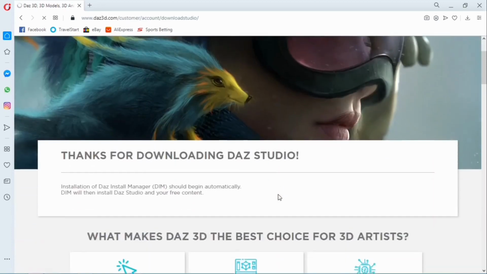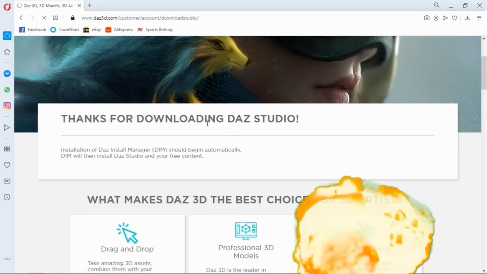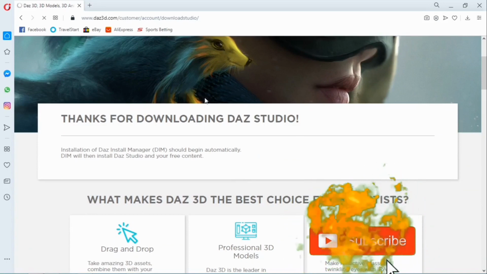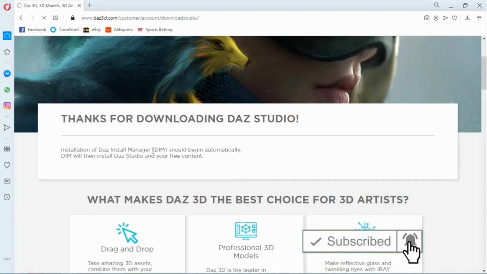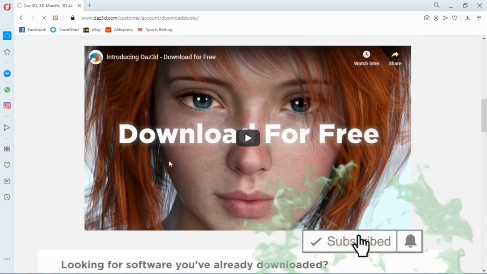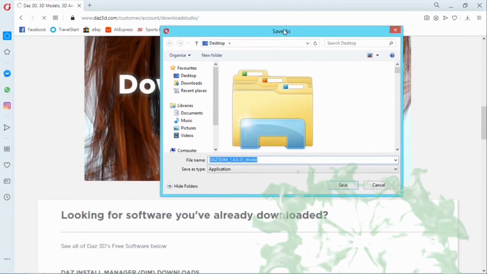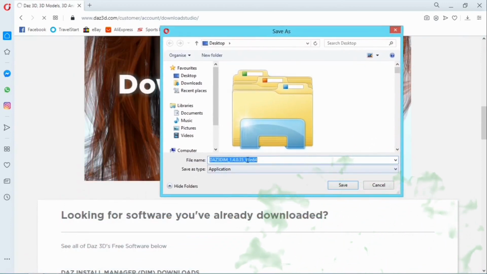So next, you receive this. All you need to do now is just wait for your browser to pop out the download manager. If that is not done, all you need to do is scroll down. As you can see, I have this coming out.